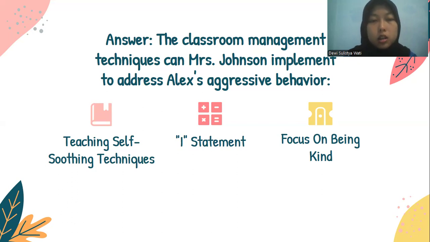And the second technique is I statement. An I statement is a type of language that focuses on the speaker's own thoughts, feelings, and experiences.